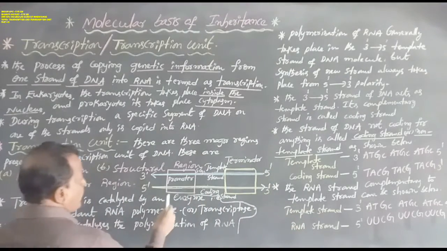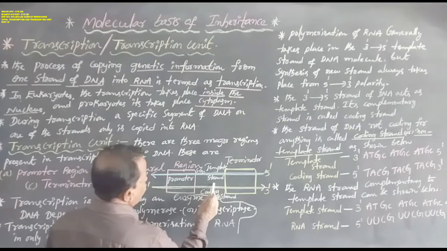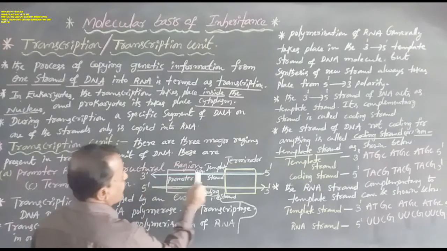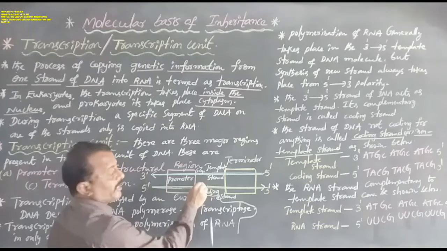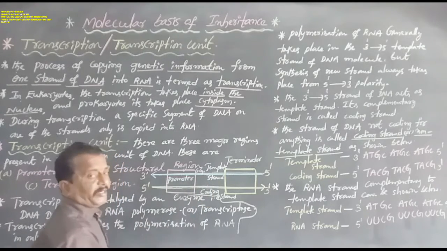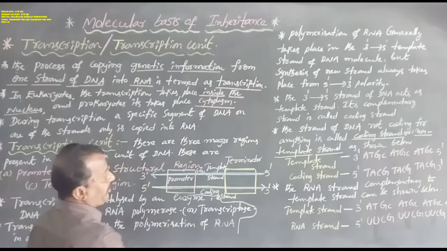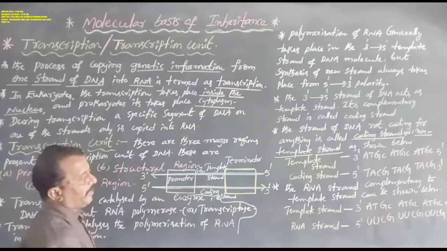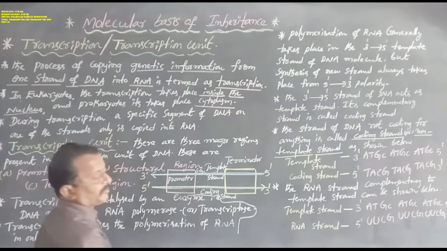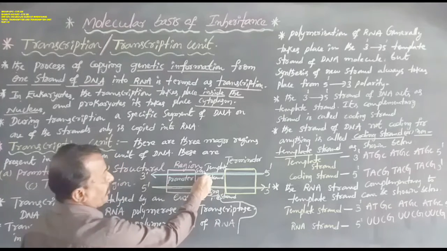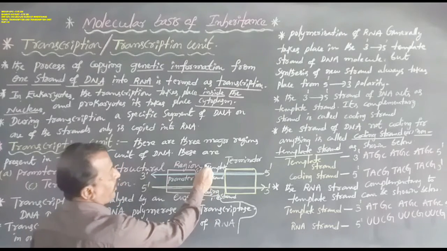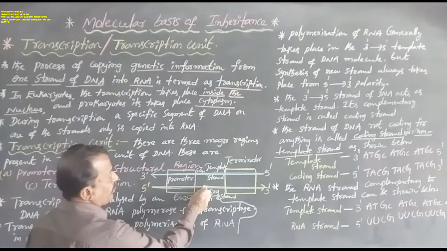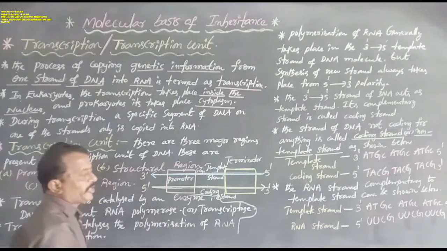Dear students, this is a schematic representation of a transcription unit. This is a single segment of DNA, that is the template DNA, and this is an RNA, that is the coding strand. This is a single-stranded DNA or template strand, and this is a single-stranded RNA, that is the coding strand.